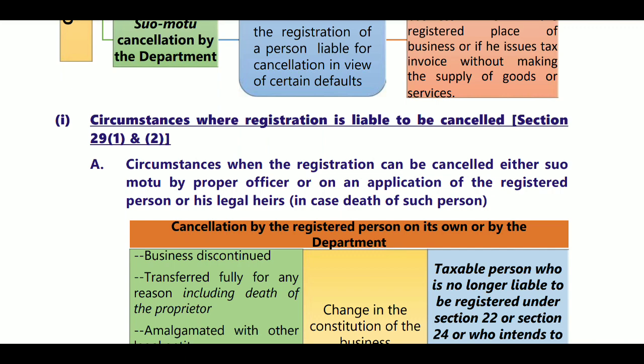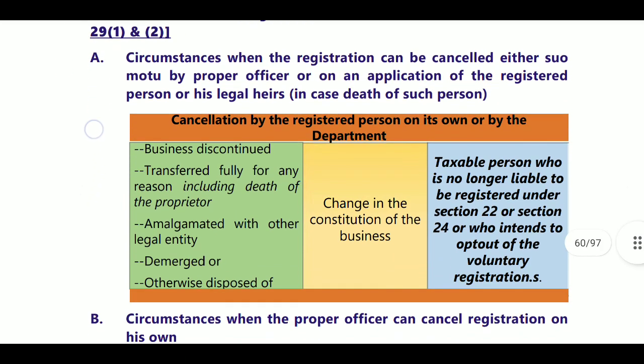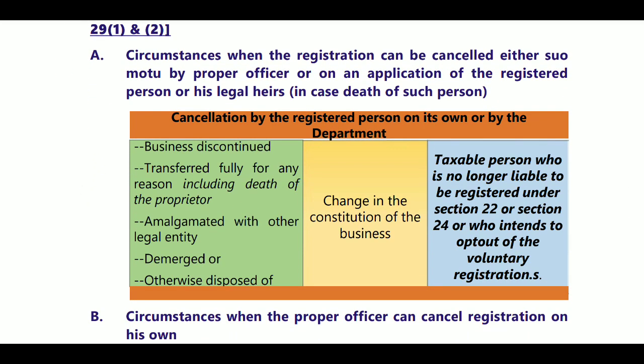There may be cancellation by the registered person on its own or by the department, where business is discontinued or transferred fully for any reason, including death of proprietor, or amalgamated with another legal entity, demerged or otherwise disposed of, or change in the constitution of business. Also a taxable person who is no longer liable to be registered under section 22 or section 24, or who intended to opt out of voluntary registration. These persons will get terminated from their business and it will be transferred to other persons.